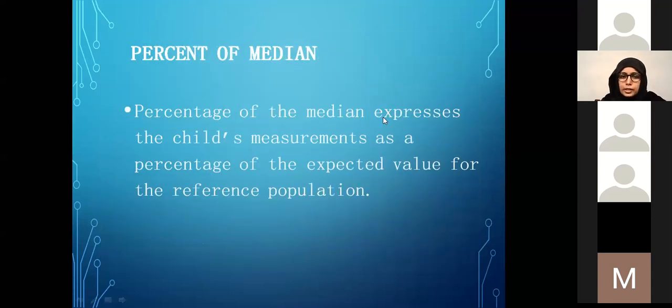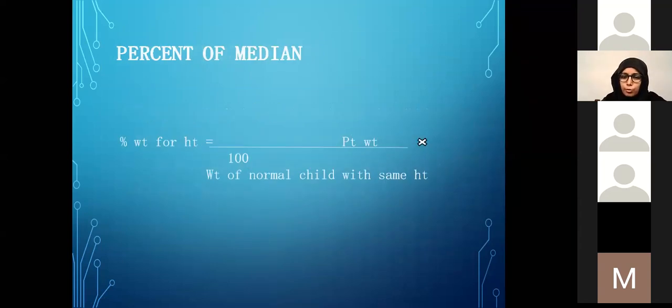So what is the percentage of the median? Percentage of the median is simply the percentage of the child's measurement compared to the expected value for the reference population. It's like you take a test, you score, let's say, 50 out of 100, and you just take a percentage of it. So that's how we take a percentage of the child's measurement compared to the expected value from the reference population.